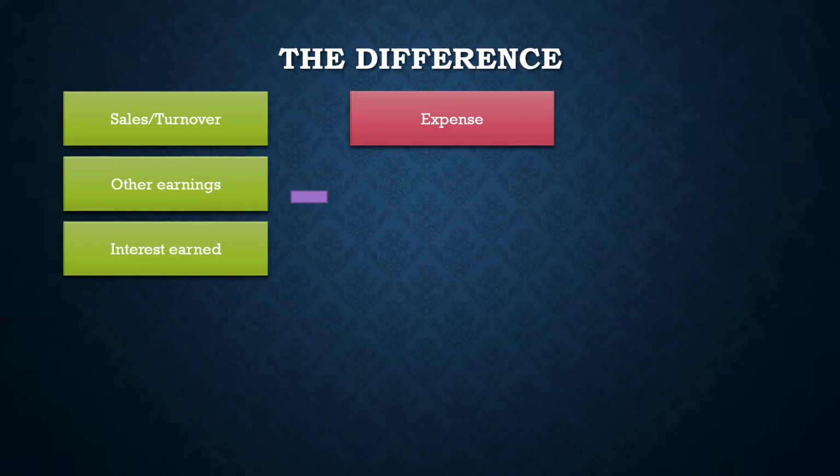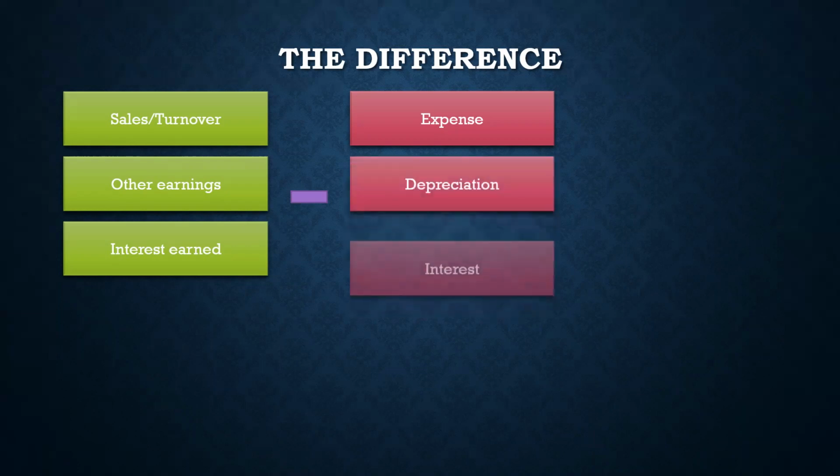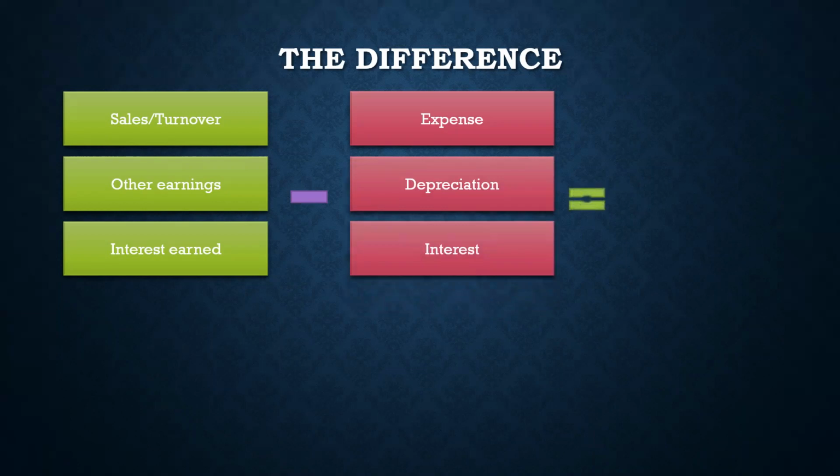In fact, the futures and options income in derivatives in stock market is treated as a business income. So the brokerages and the STT, the different charges that are there, all those are deducted as expense. So you need not pay tax on those, because the idea is that you have already paid those taxes to the government before. Because futures and options income is treated as business income. Expense, depreciation, interest, and all of those are first deducted, and then you arrive at the profit before tax.